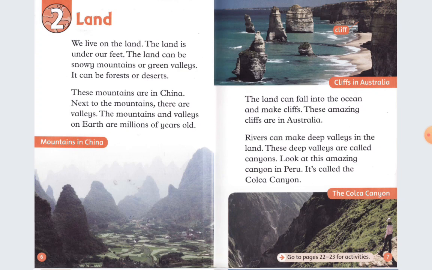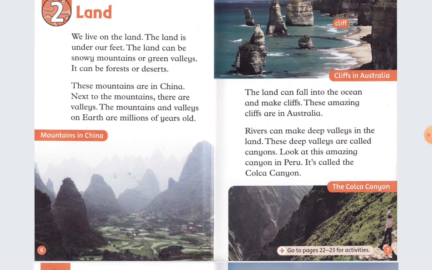The land can fall into the ocean and make cliffs. These amazing cliffs are in Australia. Rivers can make deep valleys in the land. These deep valleys are called canyons. Look at this amazing canyon in Peru. It's called Colca Canyon.